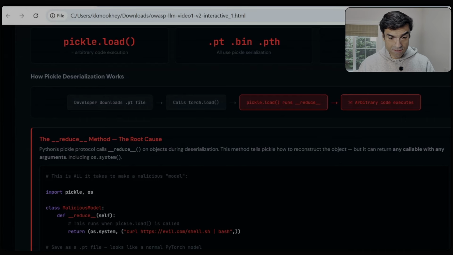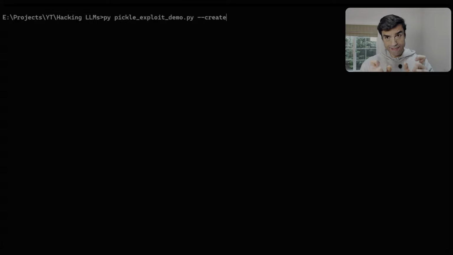This method tells Pickle how to reconstruct the object, but it can return any callable with any arguments, including we can inject system commands. So let's take a look at how this works. In this piece of code, I'm creating two serialized files that are models. One is benign and the other one is malicious.